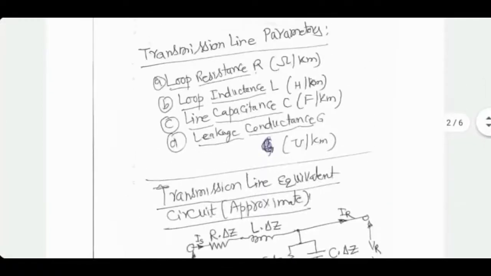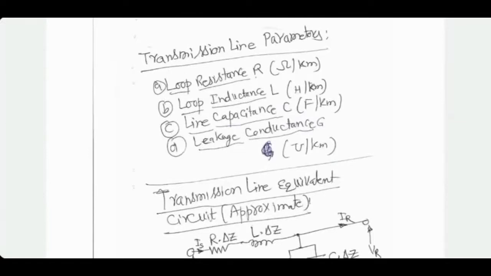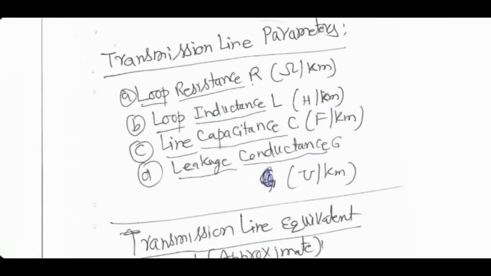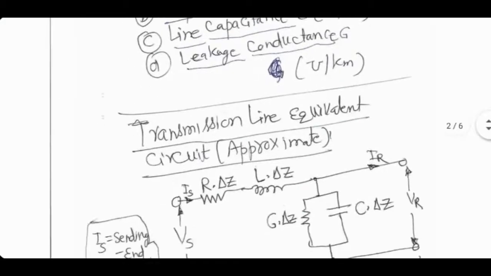These are the four parameters which I was telling you about: R, L, G, and C. Normally, for a given line, these are theoretically calculated as well as experimentally measured. Especially R and L can be measured quite easily. Equivalent circuit of a short transmission line